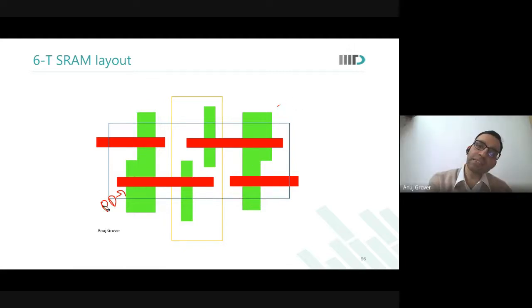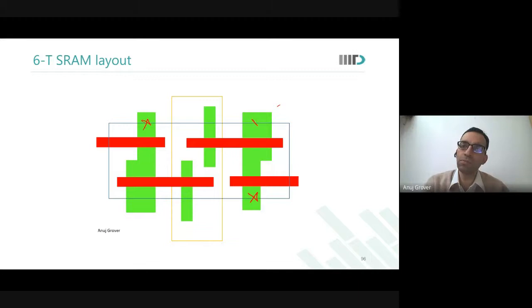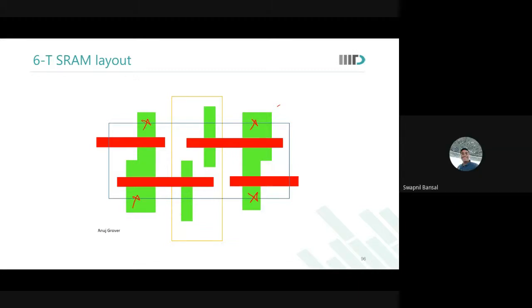Now for an SRAM cell, we need to make some connections. We need to make that latch. So where do you think bit lines would be? If this is the pass gate, where would I need to put the contact for bit lines? At the blue boundary. For ground? For VDD? Yes.